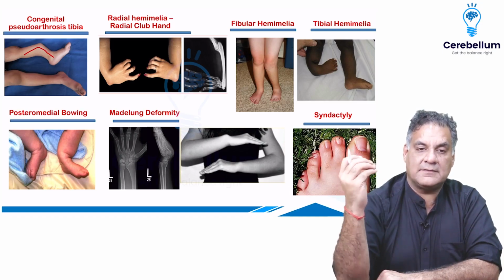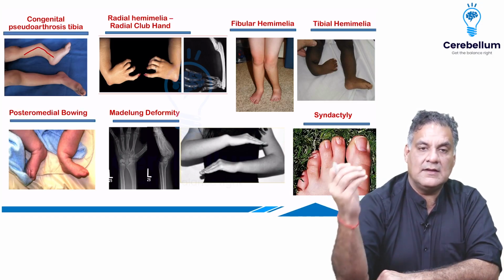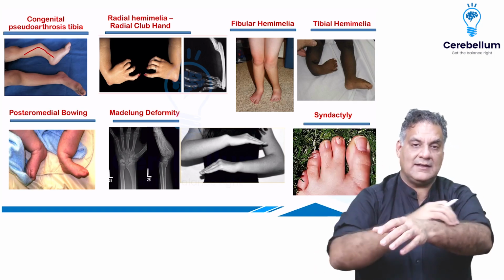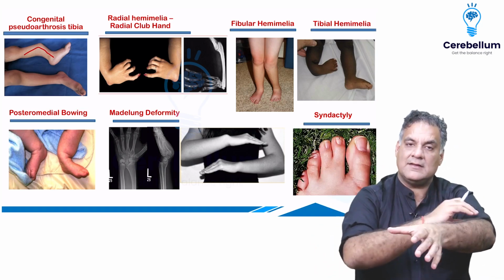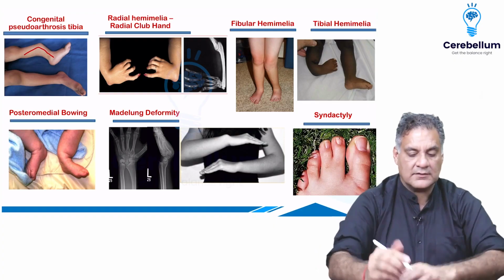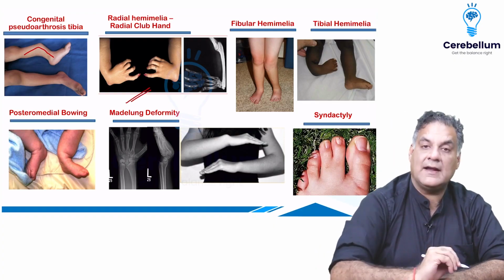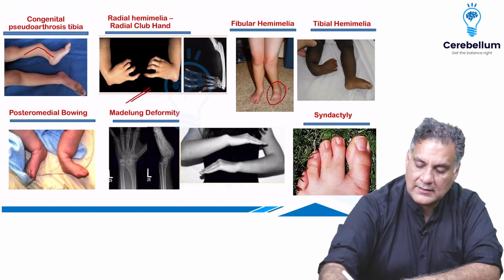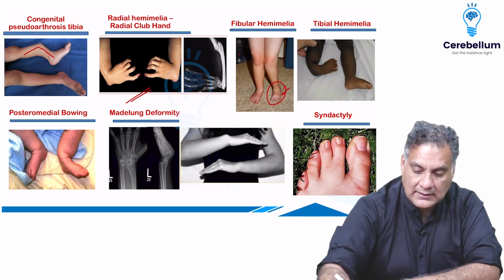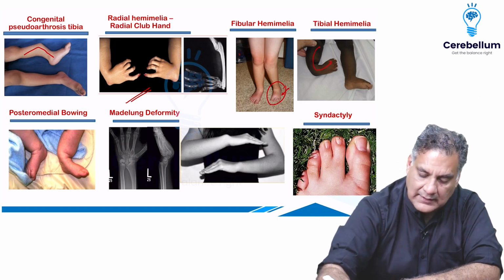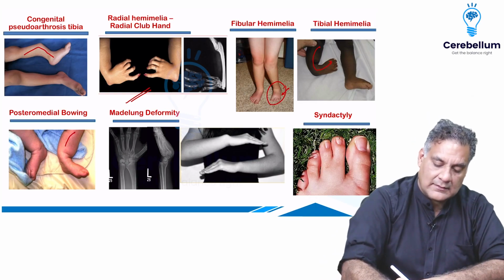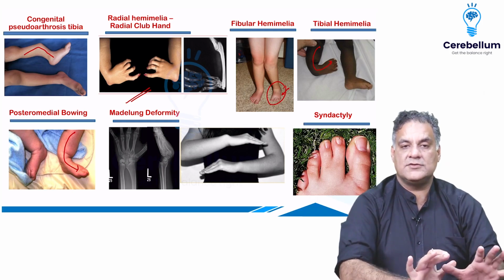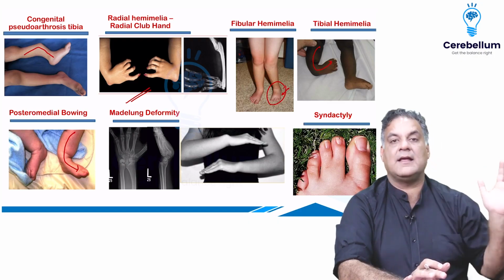There can be an absent axis of one of the limbs. Absent axis means radial hemimelia: the radial side is absent, the thumb is absent, the artery and vessels are absent. This is called radial club hand. Or the fibula can be absent with short feet and fewer toes, or the tibia can be absent with tibial hemimelia, or there can be a self-resolving condition called posteromedial bowing. These are the conditions you should know. Hemimelia means that half the axis is absent.